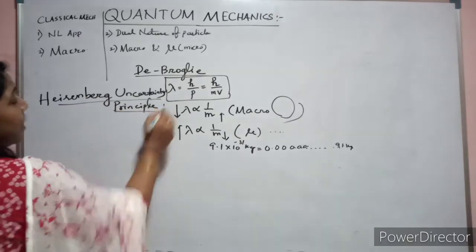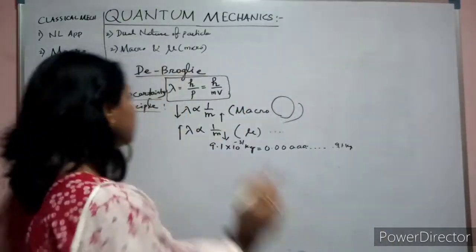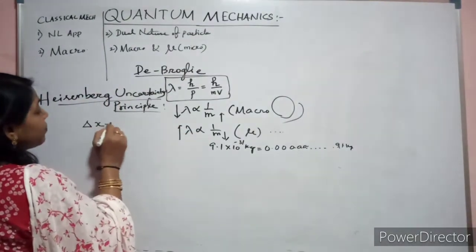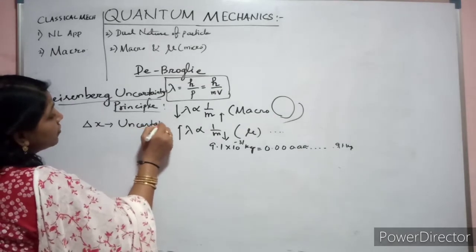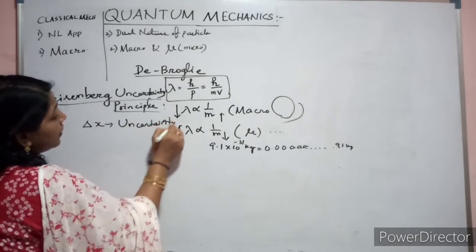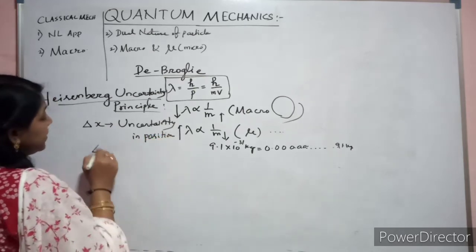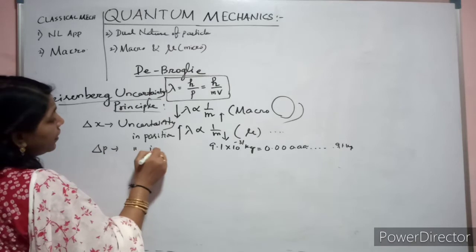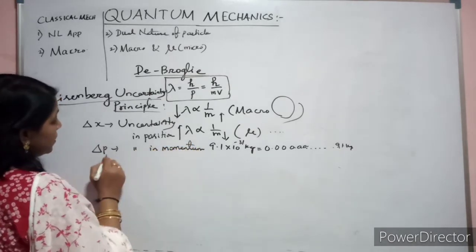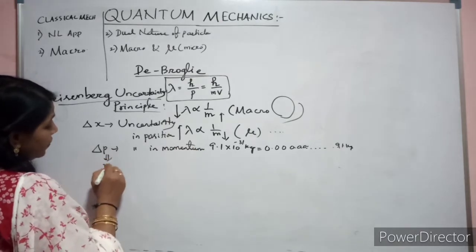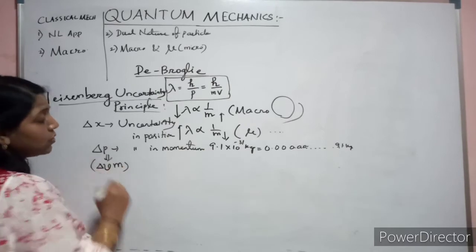What does it state? It is impossible to determine both the position. How do you denote your position? Delta x. It is nothing but called uncertainty in position. What is delta p? Uncertainty in momentum. You know momentum is the product of mass and velocity. You can write it as m delta v, because velocity will change, while the mass of the electron is fixed.